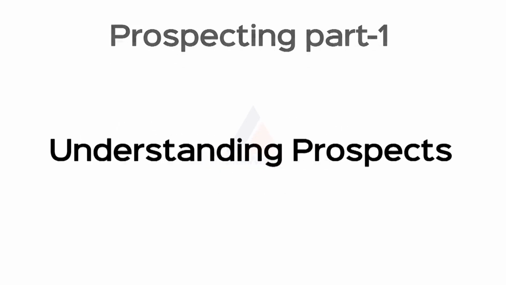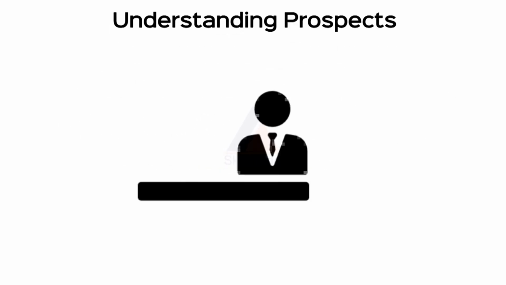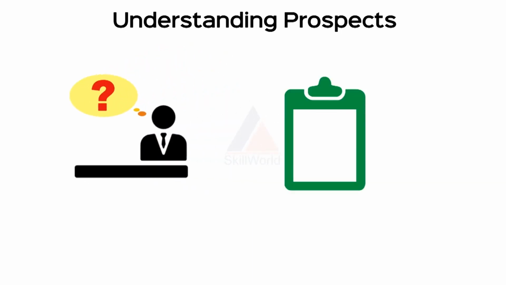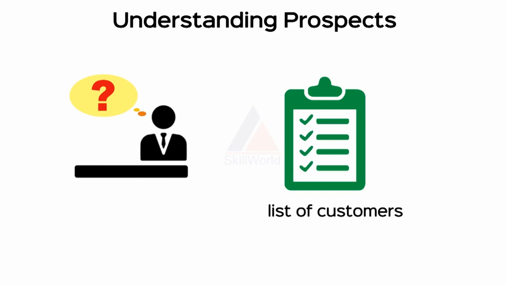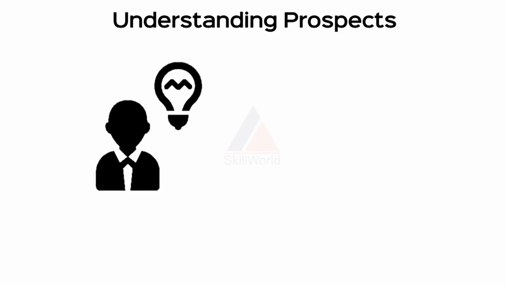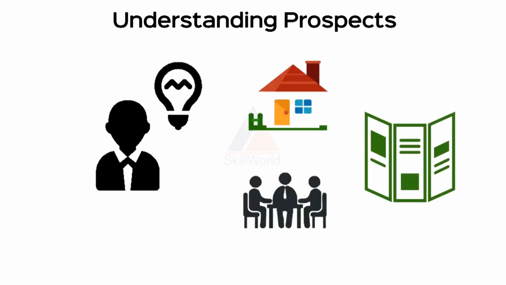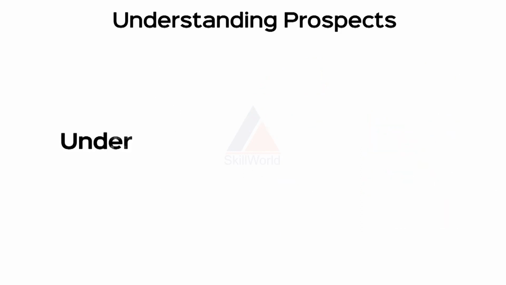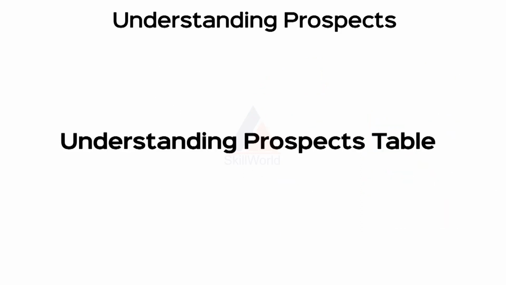Step 1. Understanding prospects. The first step of prospecting is to define and understand who our ideal customer is. Unless we know what kind of people will buy our products, we can't prepare a list of such customers. So we must use our own judgment based on customer observation, his house, environment, etc., read product materials, and ask our supervisors or colleagues to understand who our ideal customers are. As a process, we need to define them by filling the Understanding Prospects table.